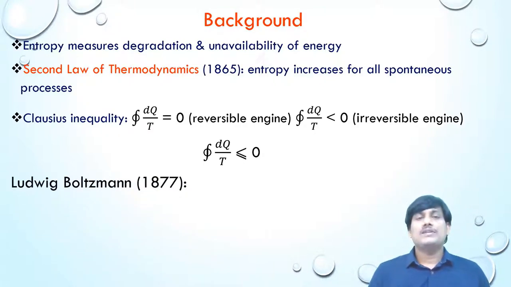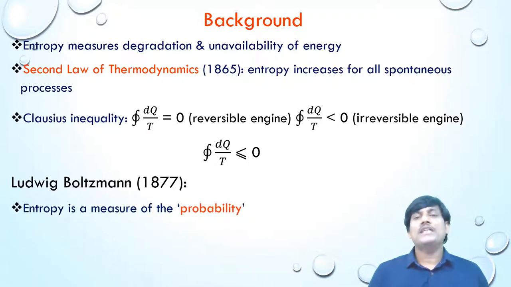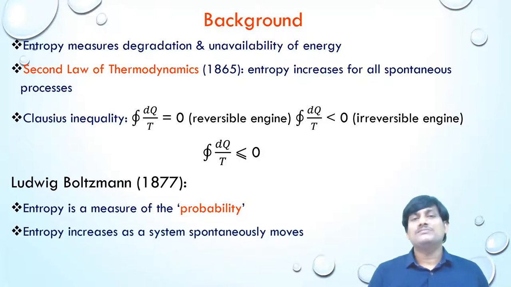Later, in 1877, Ludwig Boltzmann defined entropy in terms of probability. According to him, entropy increases with an increase in disorder. The spontaneous process takes place in the direction in which there is an increase in disorder.